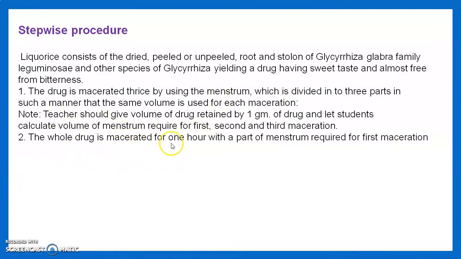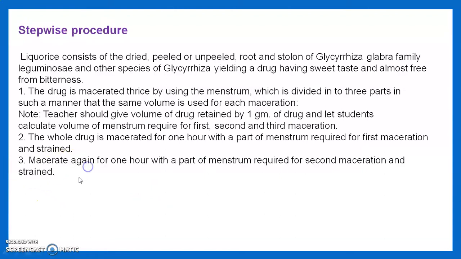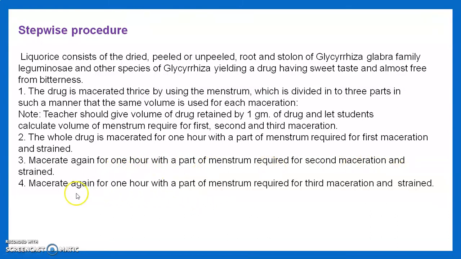Then the whole drug is macerated for 1 hour with the part of the menstruum required for the first maceration and strain. Then macerate again for 1 hour with the part required for the second maceration and strain. Then macerate again for 1 hour with the part required for the third maceration and strain.